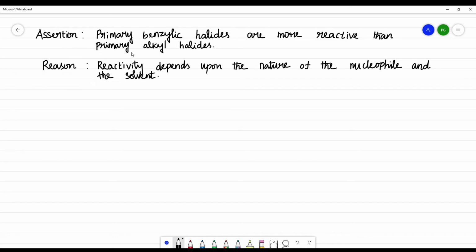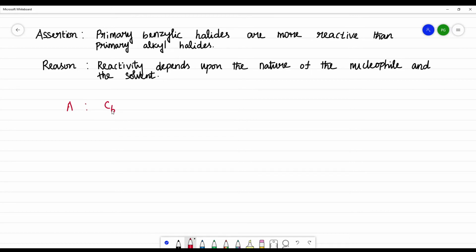Assertion: primary benzylic halides are more reactive than primary alkyl halides. The reason given is that reactivity depends upon the nature of the nucleophile and the solvent. First, let us take the assertion. What is a primary benzylic halide?